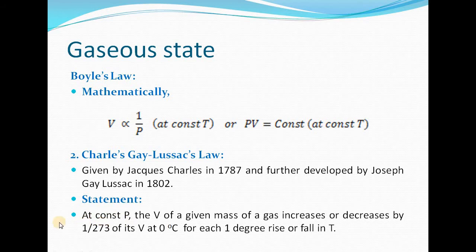Keeping pressure constant. At constant pressure, the volume of a given mass of a gas will increase or decrease by 1 by 273 part of its volume at 0 degrees Celsius for every 1 degree Celsius rise or fall in temperature. How can we understand this?